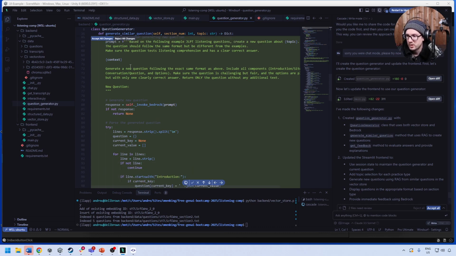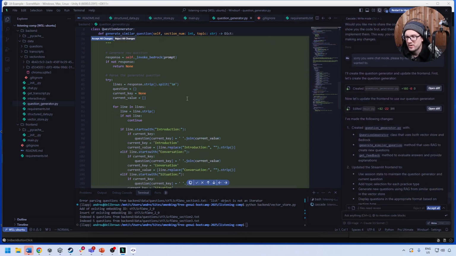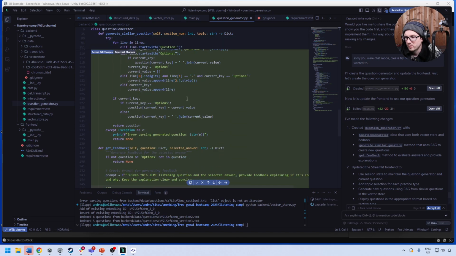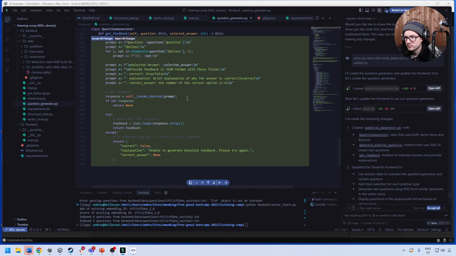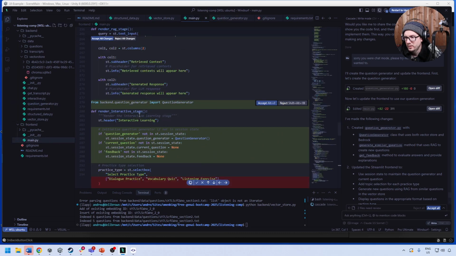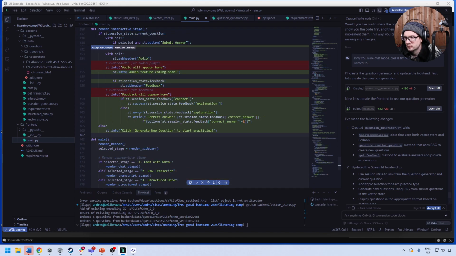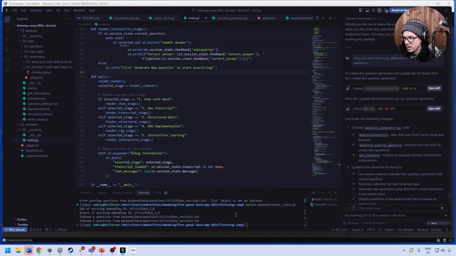But let's take a look here and say, generate a new question following the exact same format, including all components. Make sure the question is challenging but fair and the options are plausible. Not the best prompt, but it's fine. We go down here and take a look. That looks okay. And so we're getting data here. If we go back to our main.py, it's incorporating it. You can see we don't have the audio feature, which is totally fine, but we'll go ahead and accept all changes. I want to now run this and see if it works.